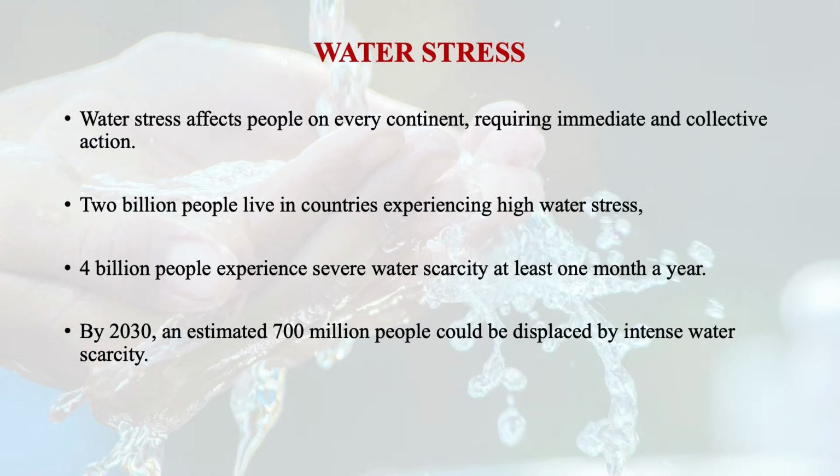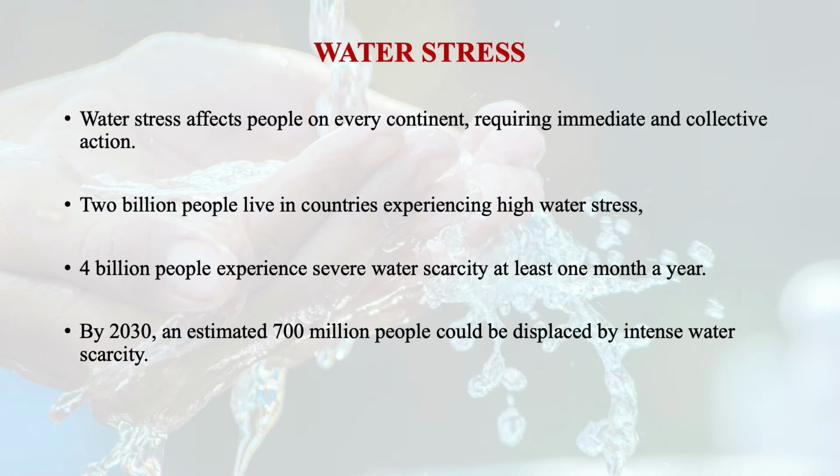That growth of population and water use, along with urbanization, socioeconomic development, and changing consumption patterns, continues to drive demand. Because of all this, and because of climate change, water demand is increasing. So by 2030, it is estimated that 700 million people could be displaced by intense water scarcity.